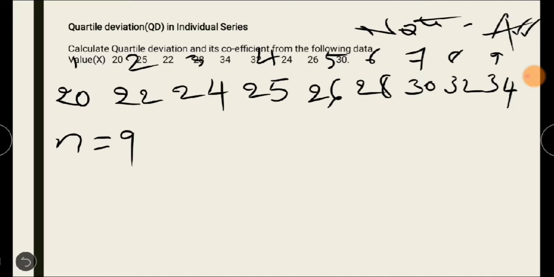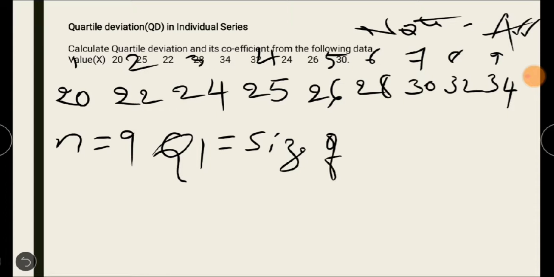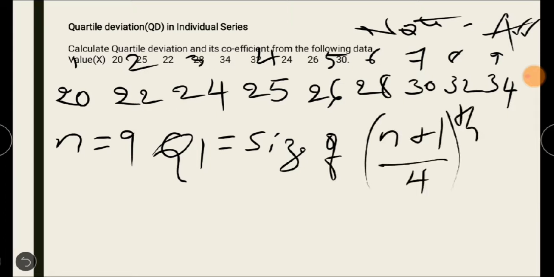Okay, so we have to find the Q1 and Q3 to find out quartile deviation. So Q1 is equal to size of (n plus 1) by 4th item, right?